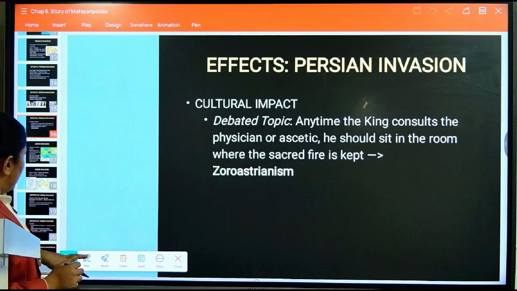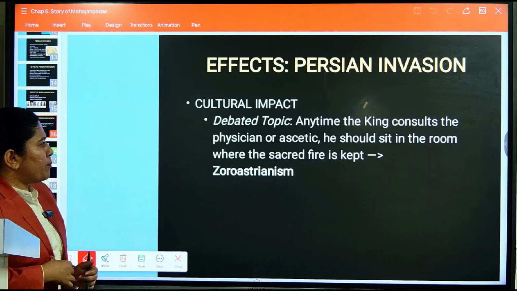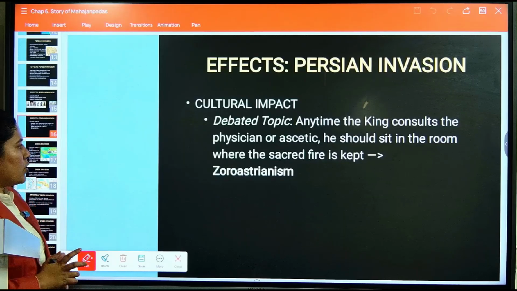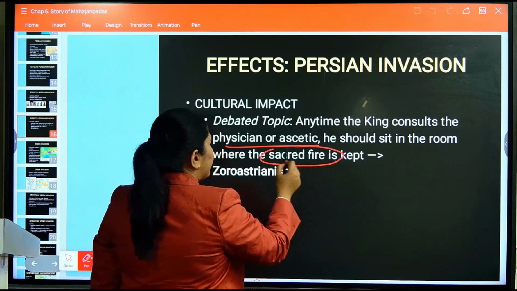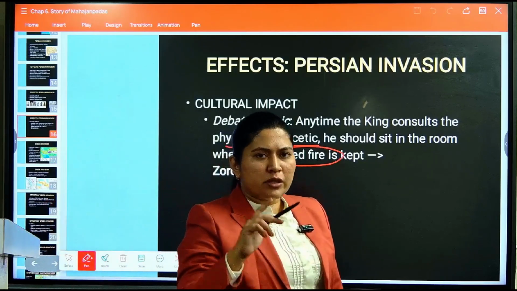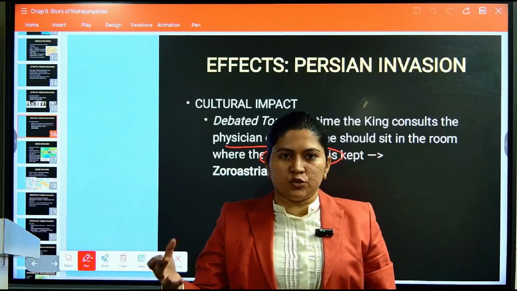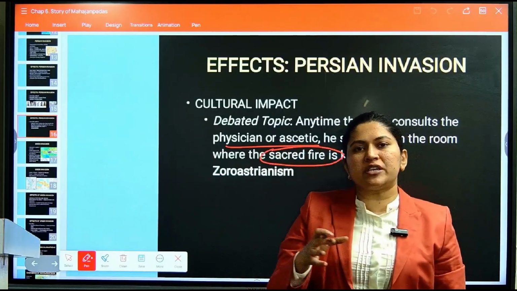Now, what were the cultural impacts? Of course there is a debated topic, that any time the king consults the physician or the ascetic, he should sit in the room of the sacred fire. This is debated by many historians. The European historians say that the sacred fire ritual was adopted from Persian literature or the Persian administration.